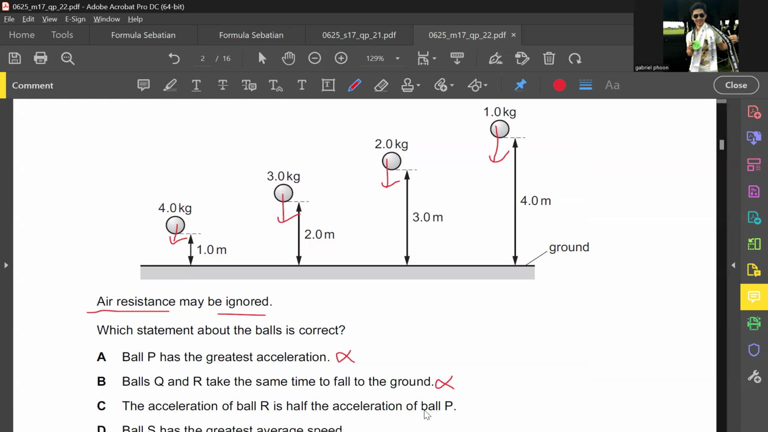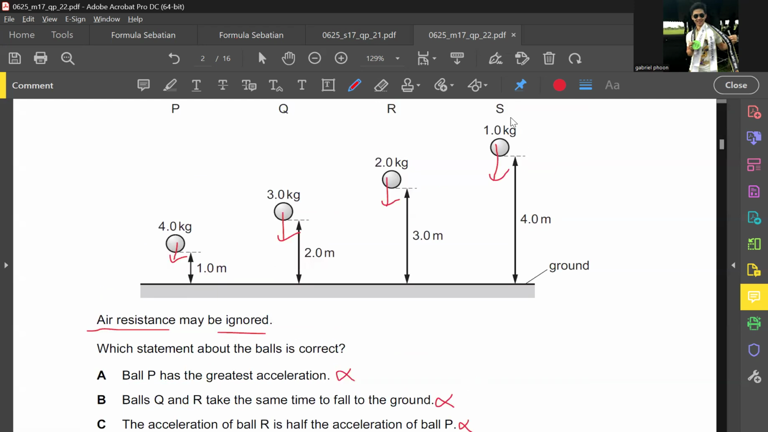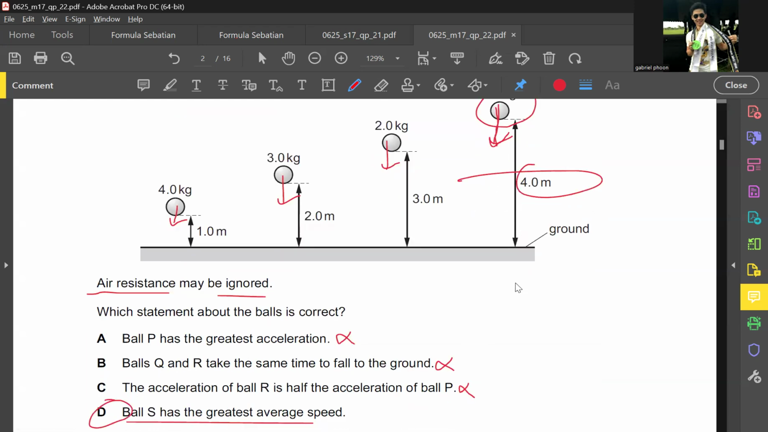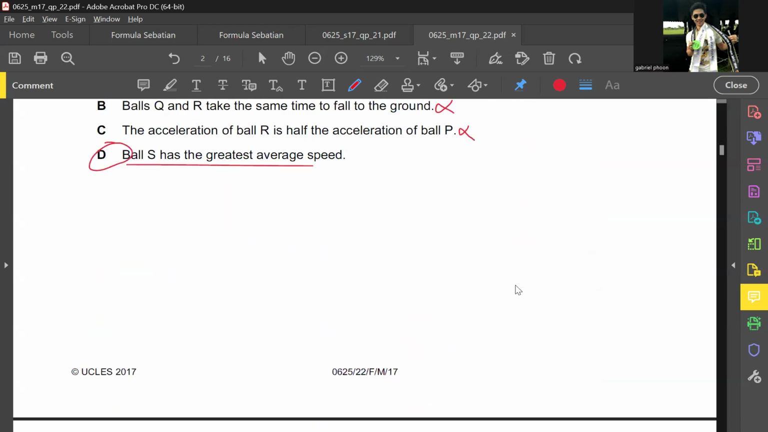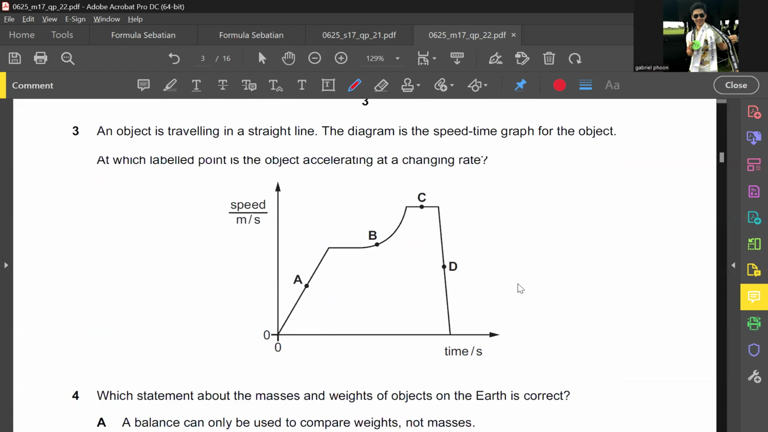The acceleration of R is half the acceleration of P? No, they all have the same acceleration. Ball S has the greatest average speed, which makes sense because it has the longest time to accelerate, based on the height. The answer is not P, but they all have the same. Yes, even though they have different masses. Why? Because they're all acted on by the same gravity. So actually they fall at the same time.